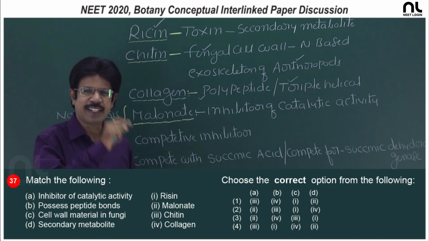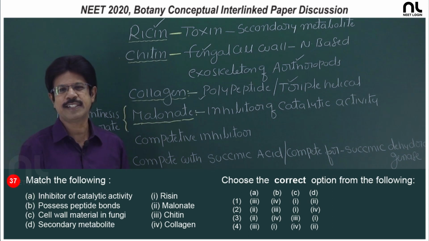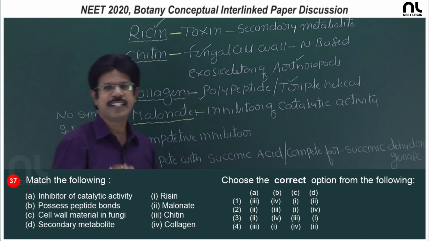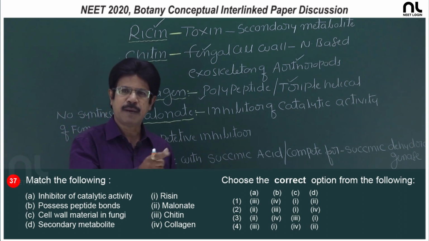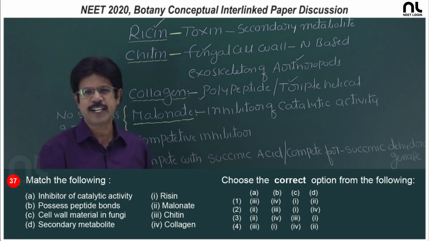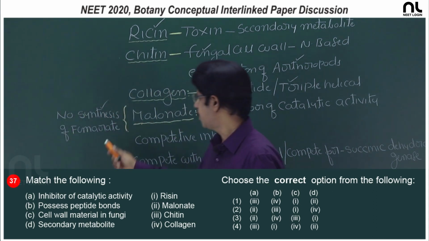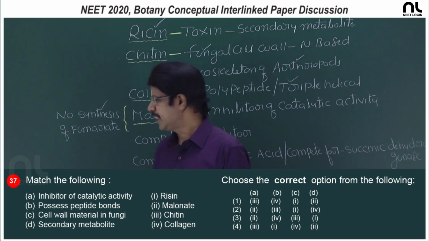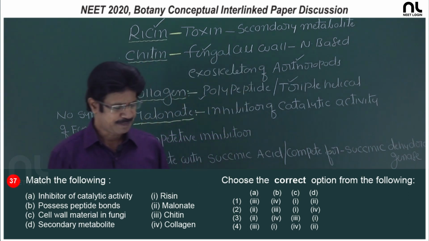It competes with succinic acid, having structural resemblance to succinic acid, and competes for the active site of succinic dehydrogenase. As it competes for the active site of succinic dehydrogenase, there is no formation of products like fumarate. So, if malonate participates, there is no production of fumarate, that is, fumaric acid.